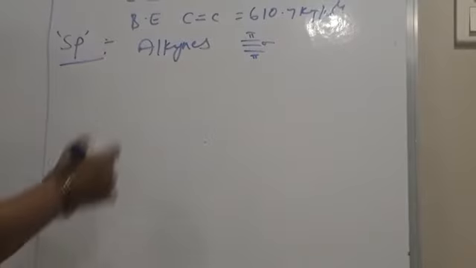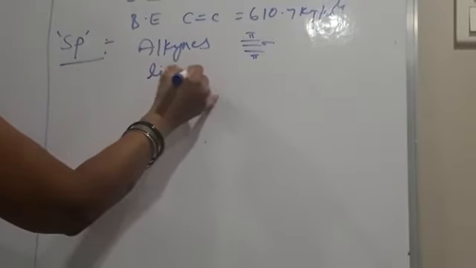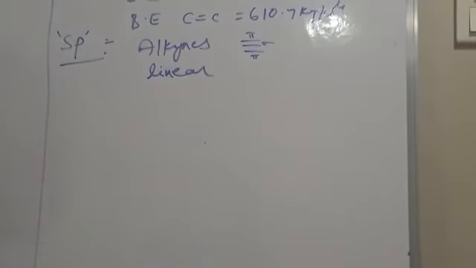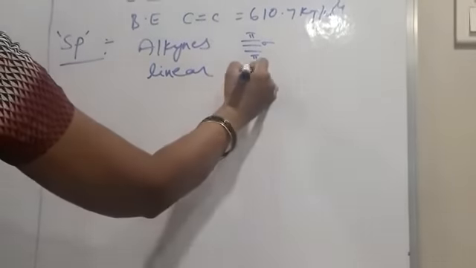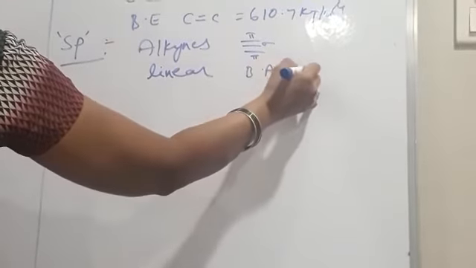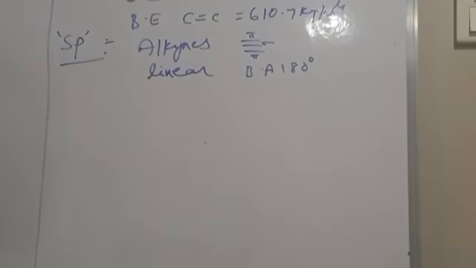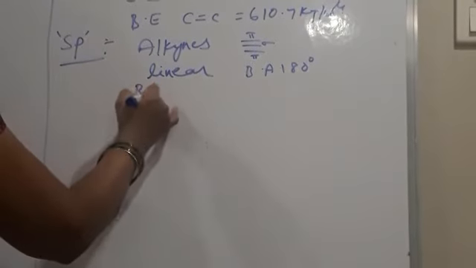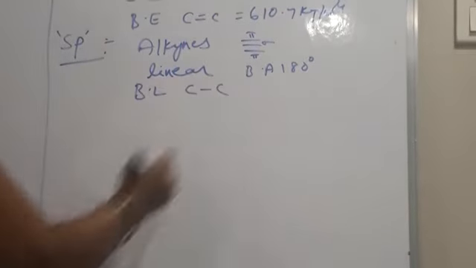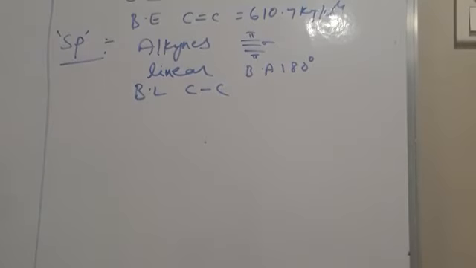The shape of the molecule is linear, with a bond angle of 180 degrees. Then bond length: between carbon and carbon a triple bond is there, that's why bond length decreases and bond energy increases.